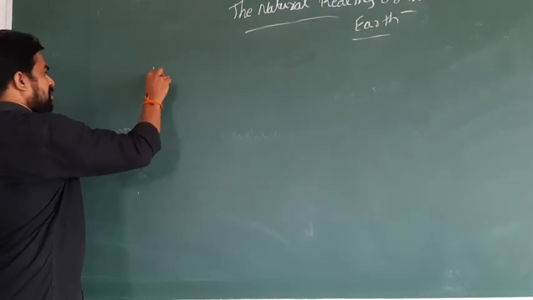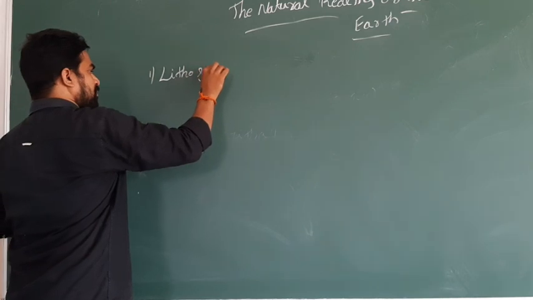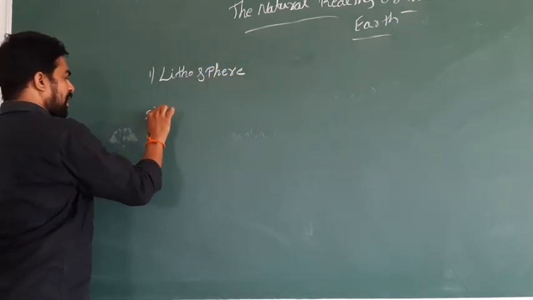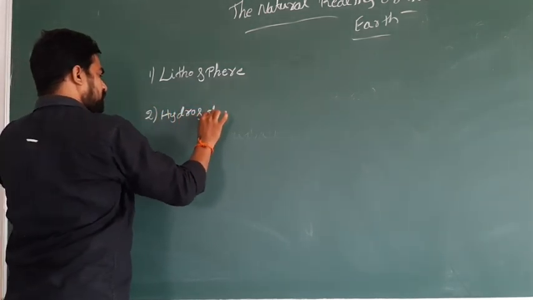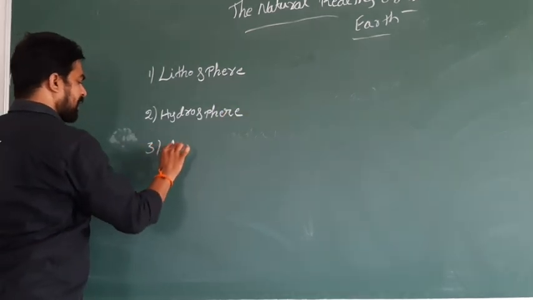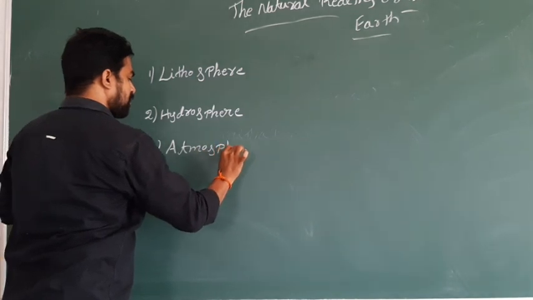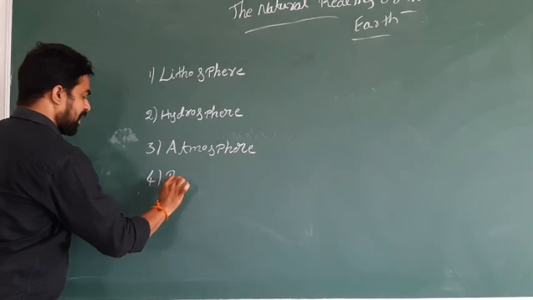The first one is called lithosphere. The second one is called hydrosphere. The third one is atmosphere. The fourth one is biosphere.